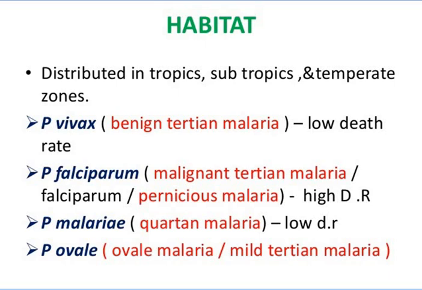Plasmodium vivax has a low death rate. Falciparum causes malignant tertian malaria. Plasmodium malariae causes a low-level malaria. Ovale causes mild tertian malaria.